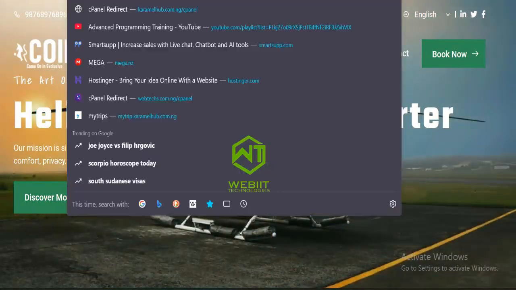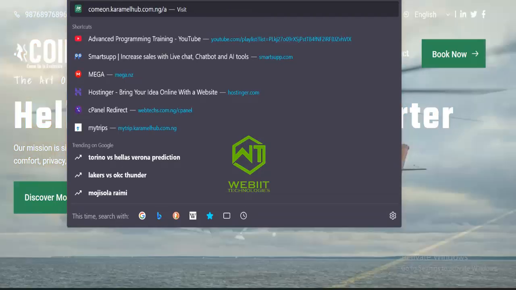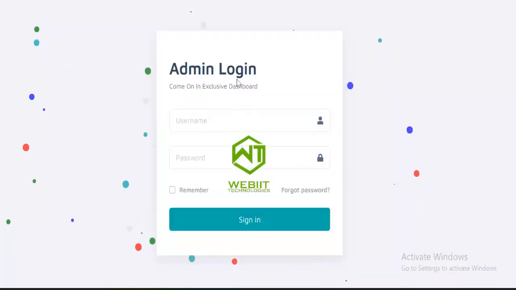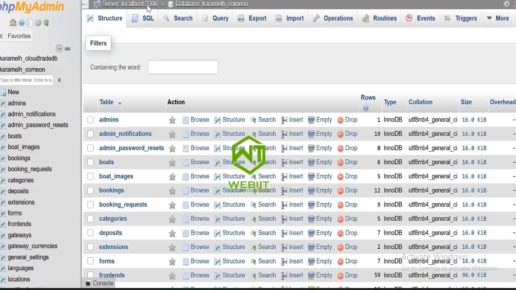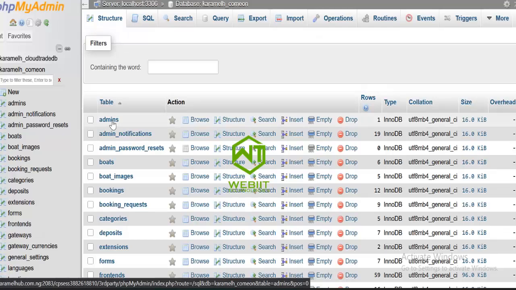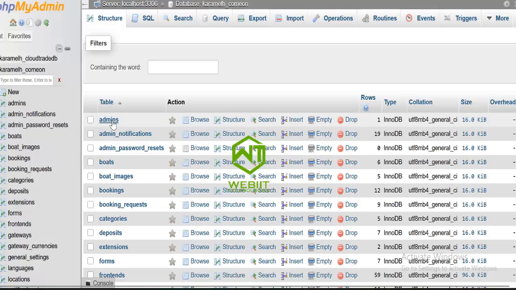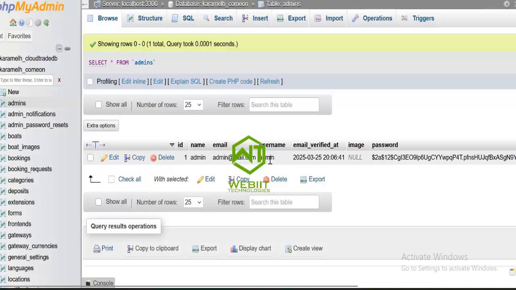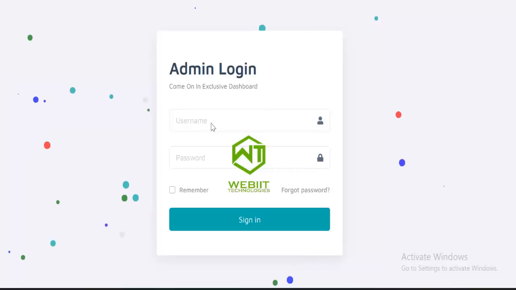The next thing to do is to log into the admin. To get the admin details, go to phpMyAdmin and click on admins. Look at it here, click on admins. This is the username here, admin. This is the username. I'll just copy and paste.